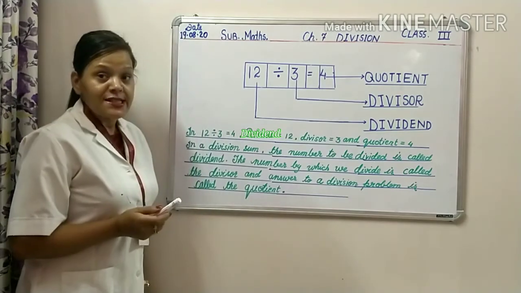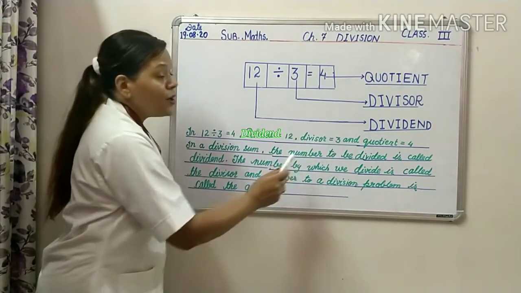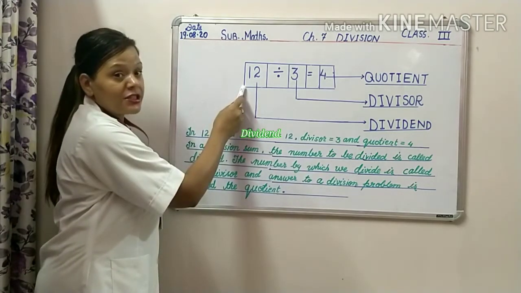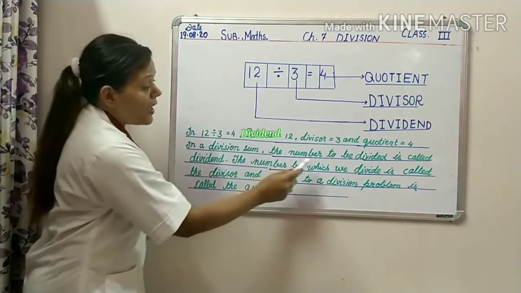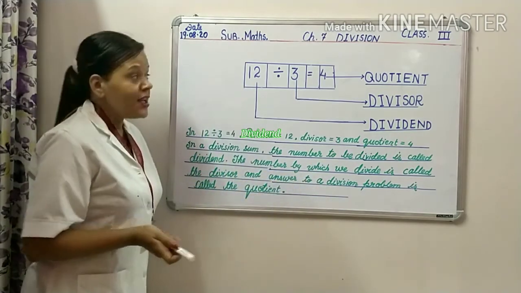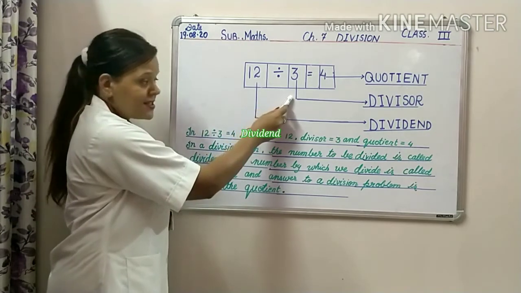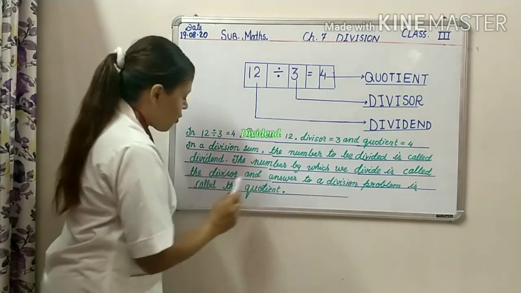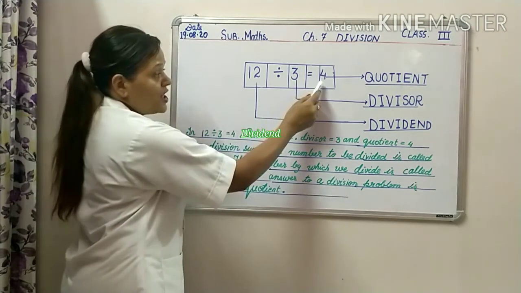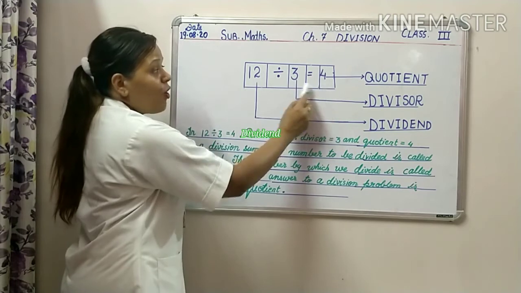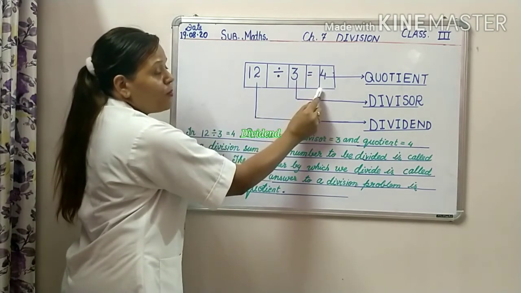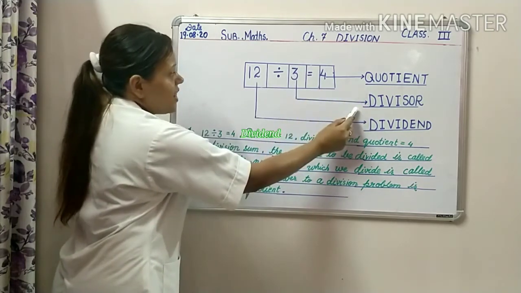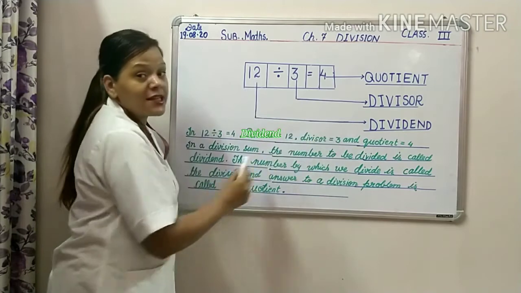In a division sum, the number to be divided is called dividend. The number by which we divide is called a divisor. And the answer to a division problem is called the quotient. See, this is the answer of a division sum or problem. 4 is quotient, 3 is divisor and 12 is dividend.